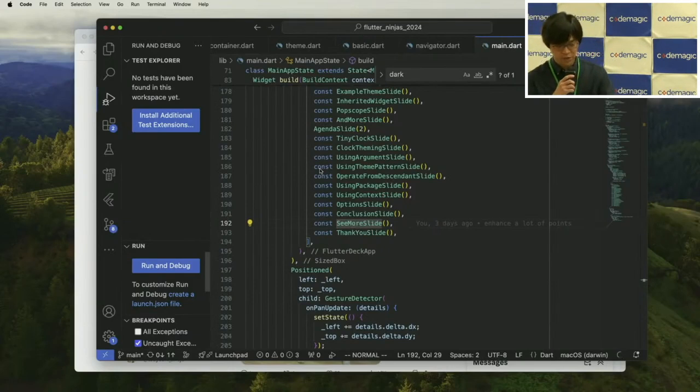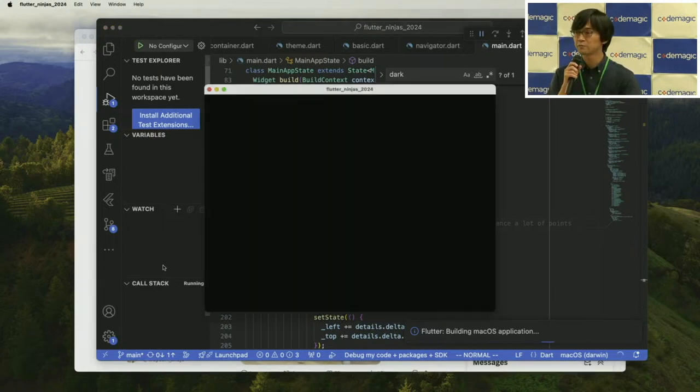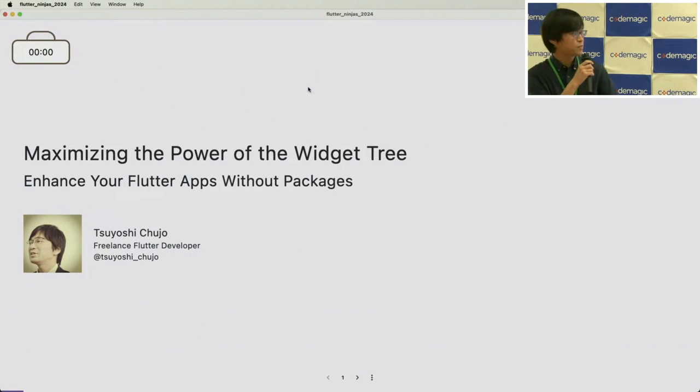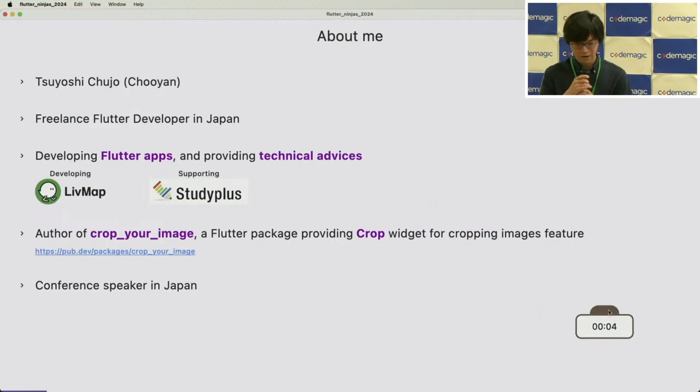Okay, first let me run my slide deck. So far, we have enjoyed a lot of speeches about various kinds of topics. So in my talk, let's get back to the core of the Flutter framework. It's the widget tree. So let's get started. I'm Tsuyoshi Chujo. And first, let me start my timer.